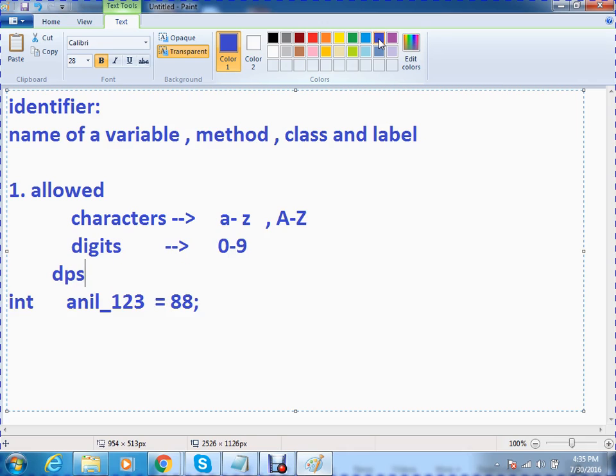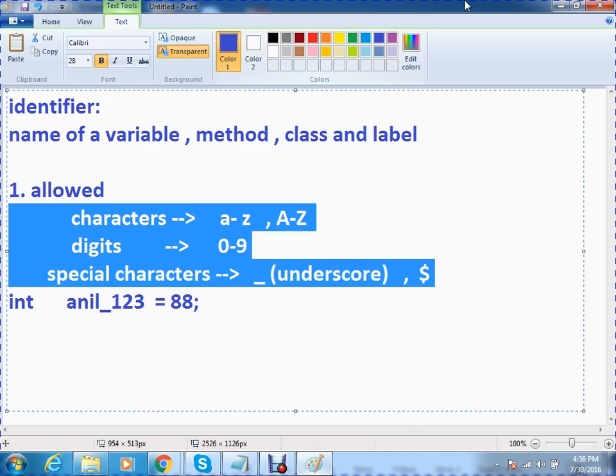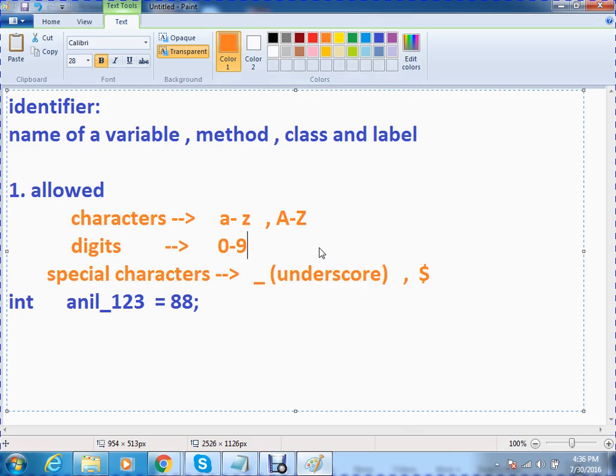Now allowed special characters. One is underscore, this is underscore, not hyphen. The other one is dollar. Okay, special characters. Allowed characters are small a to small z, capital A to capital Z. Allowed digits are 0 to 9. Allowed special characters are underscore and dollar.